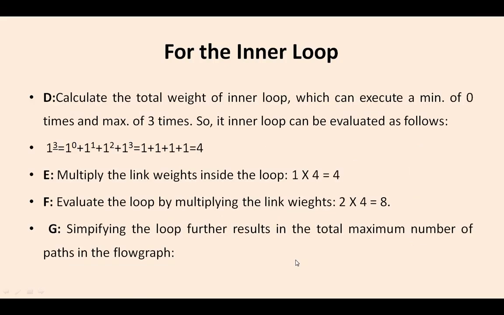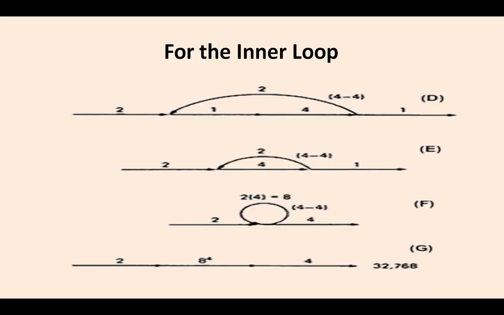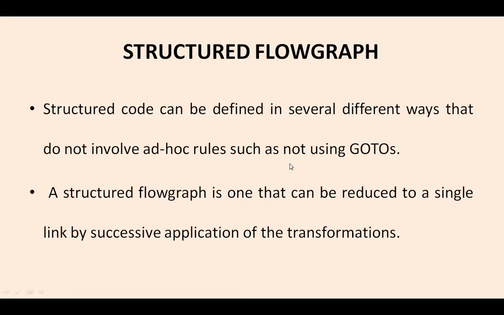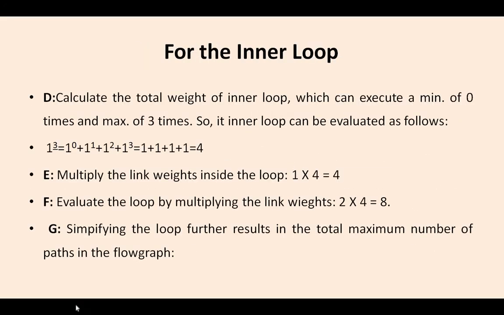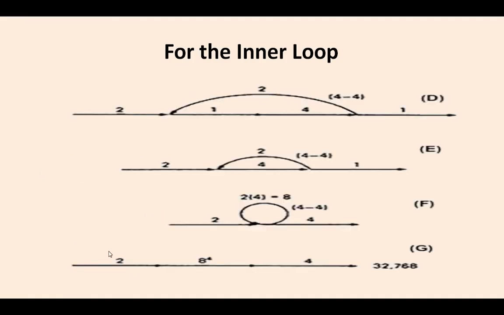So what it is saying is evaluate the loop by multiplying the link weights, that is 2 into 4 is equal to 8, that is what we got. 2 into 4 is equal to 8. And again what it is saying, simplifying the loop further results in the total maximum number of paths in the flow graph, that is 2 into 8 to the power of 4 into 4. So total we got like this. So like that finally we make it in the form of a plain line.